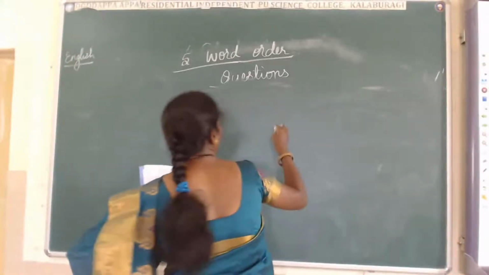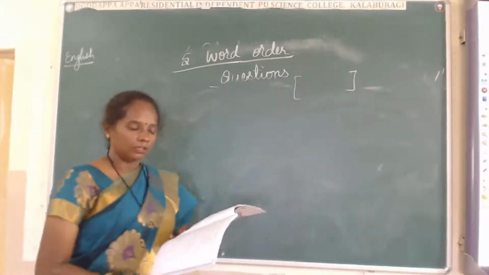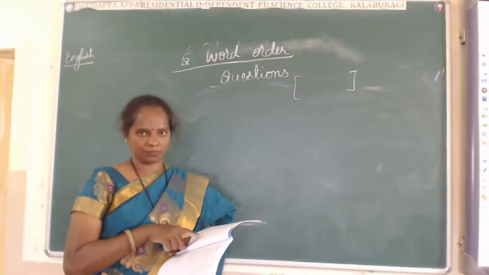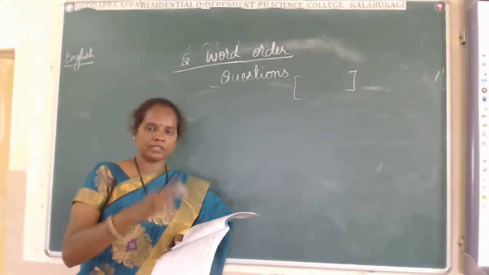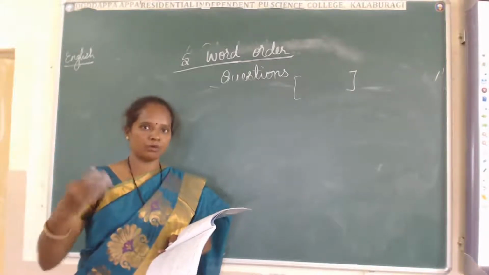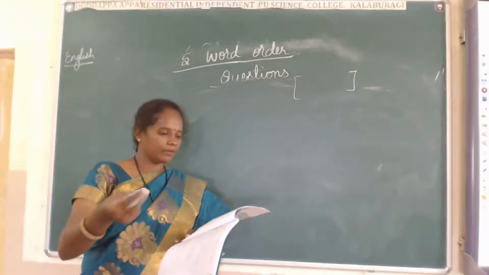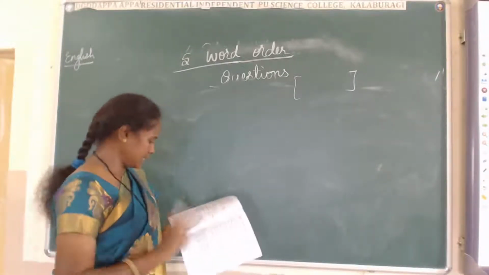In brackets, they have given some word or words. Those words we have to include in the sentence, where it is necessary. Simply, we should not use it after the helping verb, after the main verb, or after the subject. No, where it really needs to be, there we have to add it, and we can make a proper sentence.